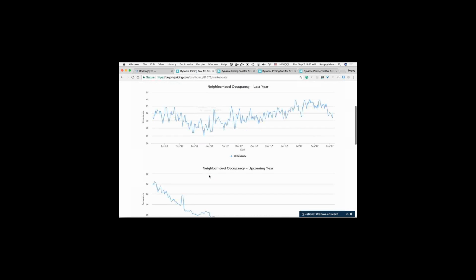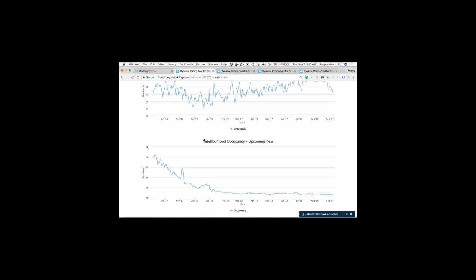And then going further down, you can also compare this to the neighborhood occupancy for the upcoming year. So this is how it's booking up for this upcoming year. And obviously, since these months right there are still a few months away, it doesn't look exactly like the one above. But as we get closer to it, we expect it to book up similarly. So if we go to New Year's, for example, you can see that small spike already starting to form right there. Seems like there's a bit of a spike also for Christmas this year.